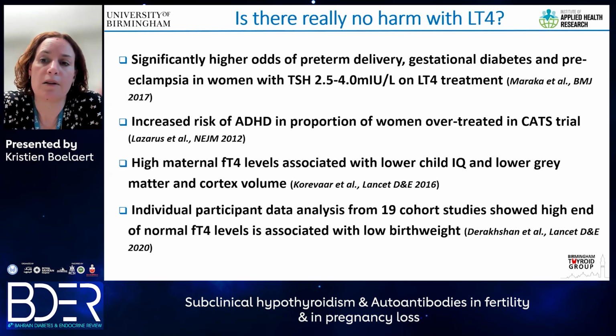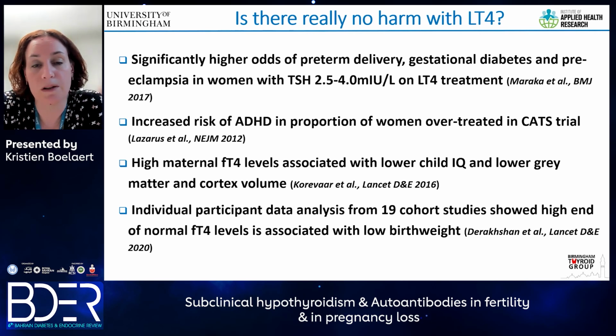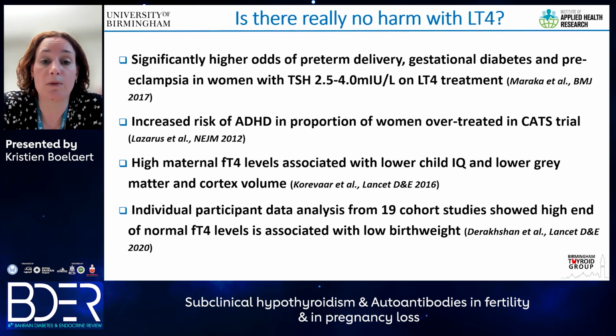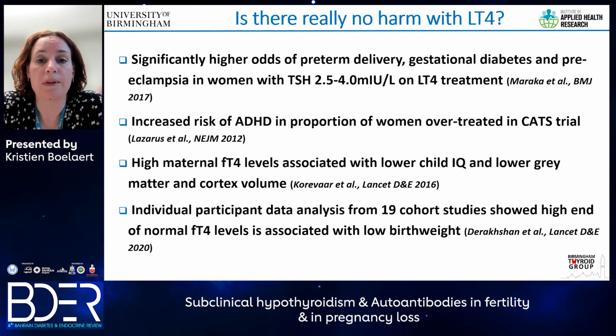And often what I used to tell patients when I gave them some levothyroxine for mild thyroid dysfunction or for TPO antibody positivity, is that I did not really have good evidence that it worked, but I probably didn't have much evidence that it did harm. I think we now have a number of lines of evidence indicating that giving levothyroxine in pregnancy when it's not needed may be associated with harm.